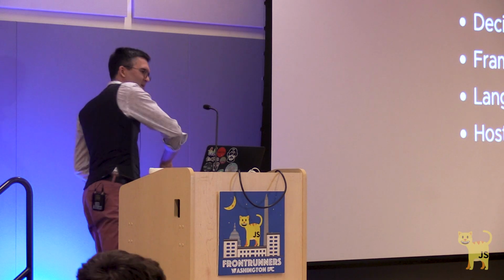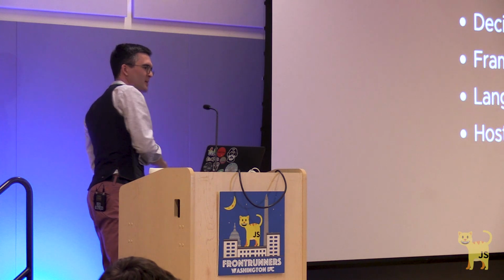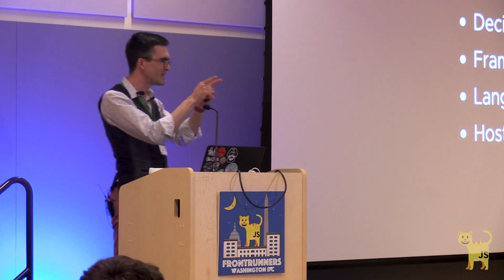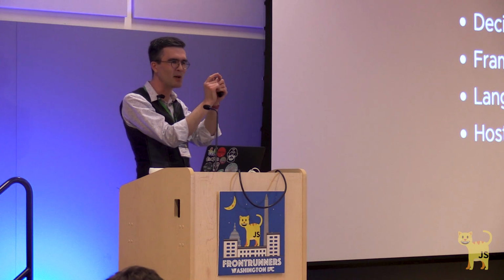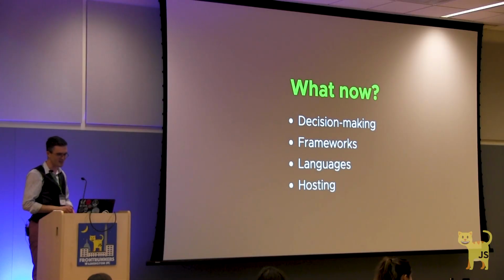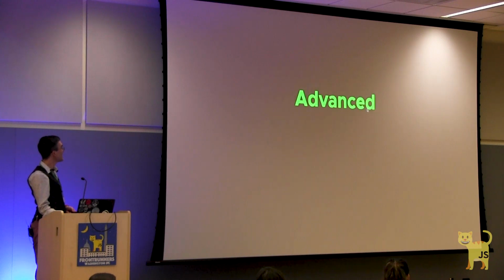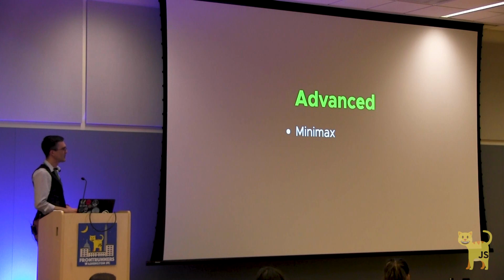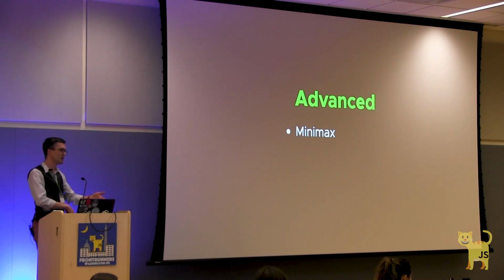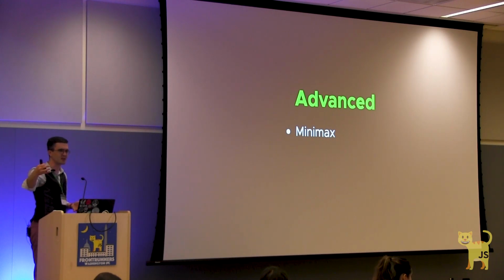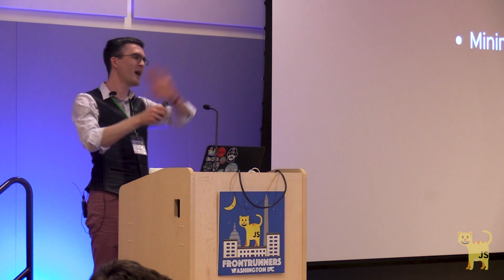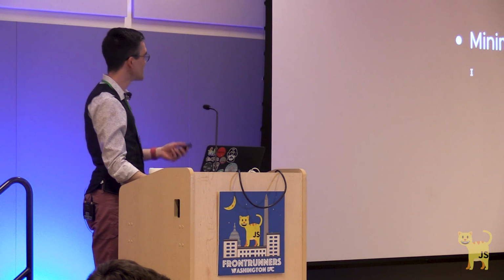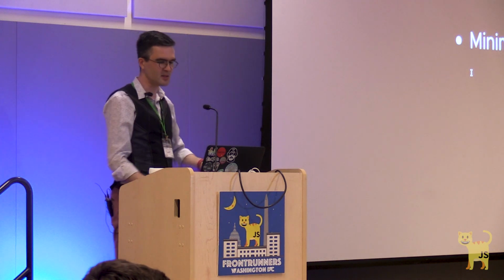How small of a device could you get it to run on the opposite end of the spectrum? I want to see that this year and see if I can get it down to those little, smaller than an Arduino devices, if I can get a snake running in my closet in one of those. Getting more advanced on the technique side, there's a technique called minimax we could use to make decisions. It's completely orthogonal to what we did today. It involves simulating potential futures of the game based on what you and everyone else has done, which also makes it way out of scope for a talk like this, but it is commonly used for things like playing chess, playing Go, and even in Battlesnake.